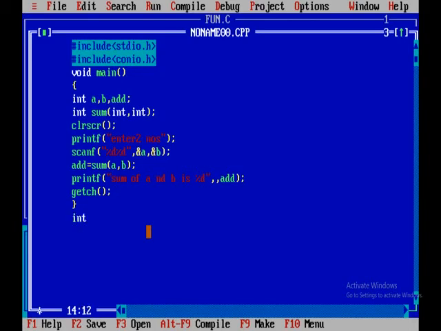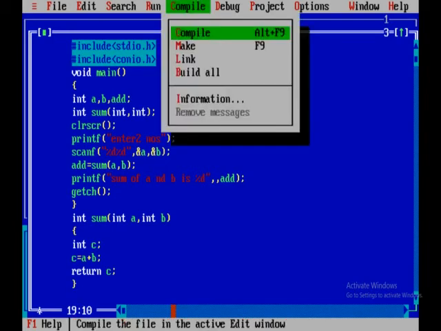Now which function are we calling? Int sum, int a, int b. Int c I am defining, c equals a plus b. Now we should return the value of the addition. So where are you storing the a plus b value? In c you are storing. Say return c. Okay, now close this. Now compile the program.